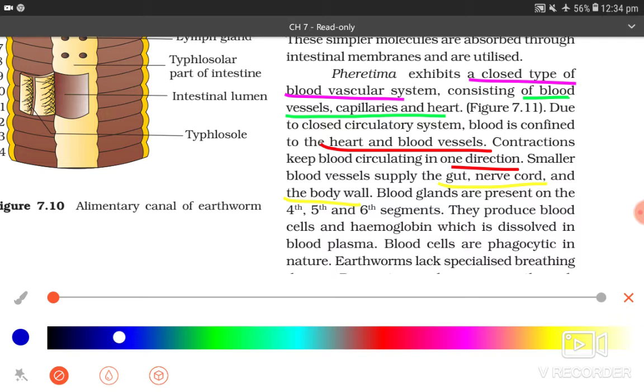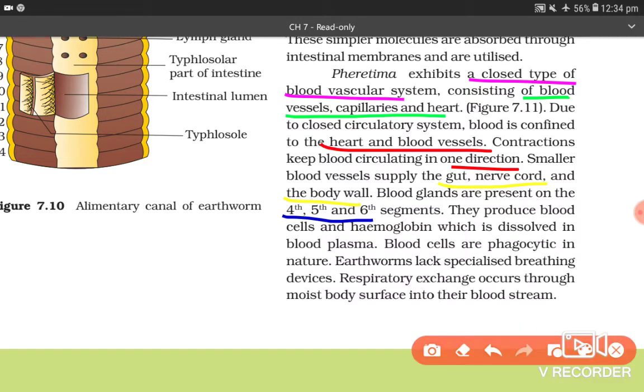Blood glands are present on the 4th, 5th, and 6th segments. They produce blood cells and hemoglobin, which is dissolved in blood plasma. Blood cells are phagocytic in nature.